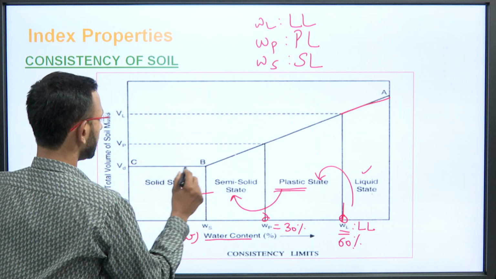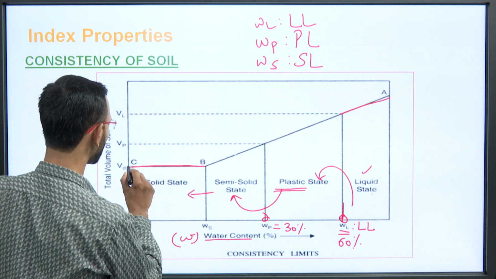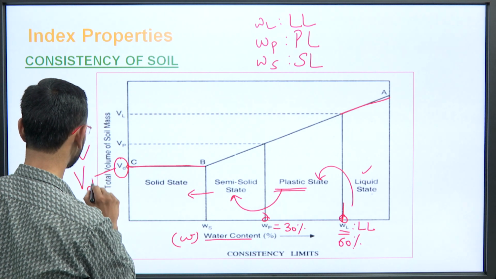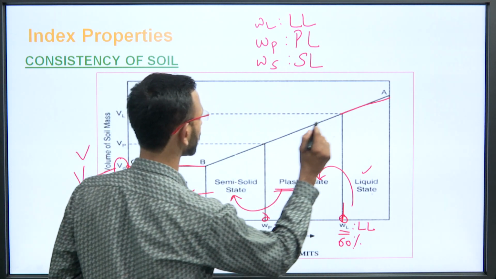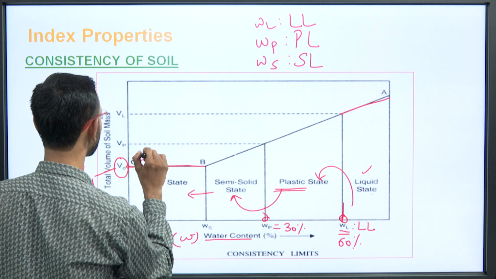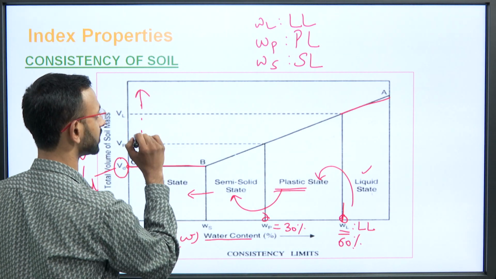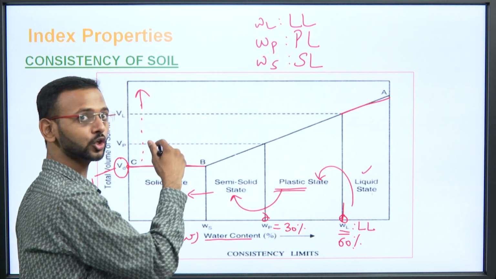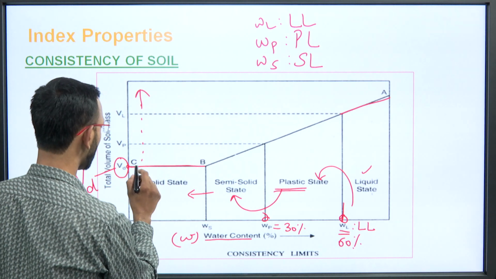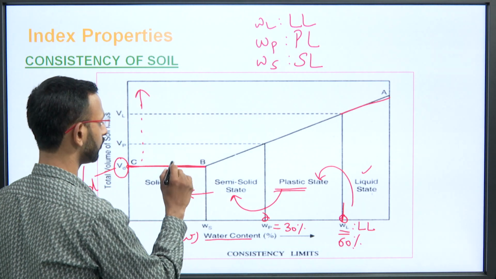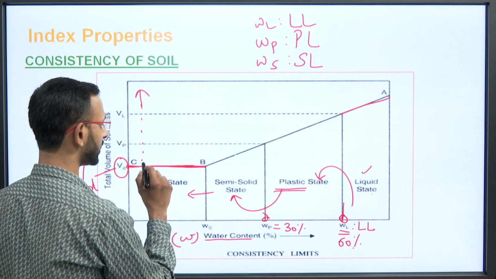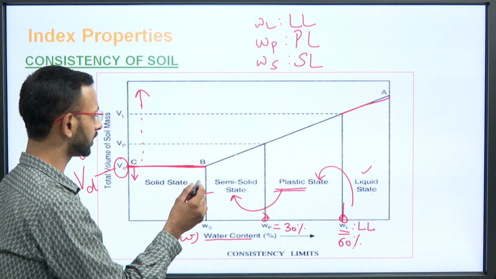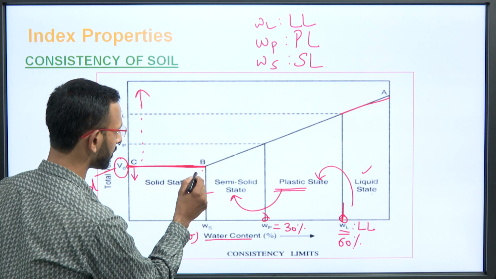Also understand that here the volume is constant, this is denoted as small Vd, the dry state of soil. But here, the soil volume is constantly changing. We are not talking about the voids, we are talking about the volume of soil. So at this point when it is just dry, what happens? The soil is completely saturated, but as the Vd is reduced, and when we move on to the solid state, what happens?